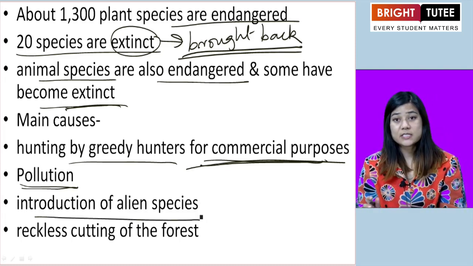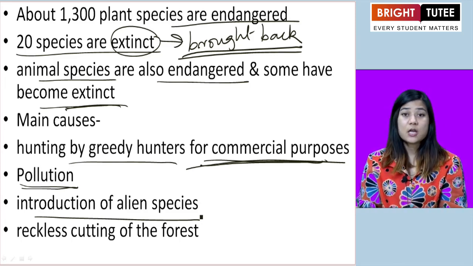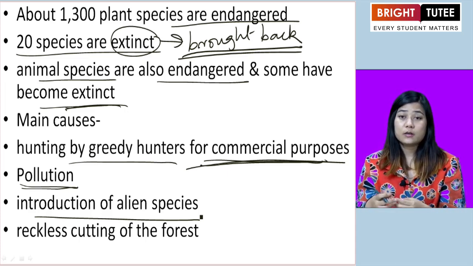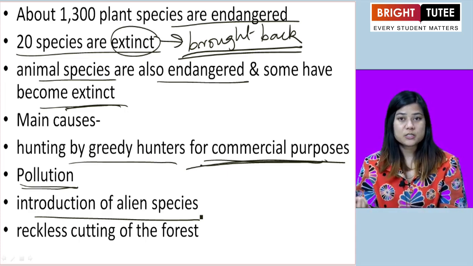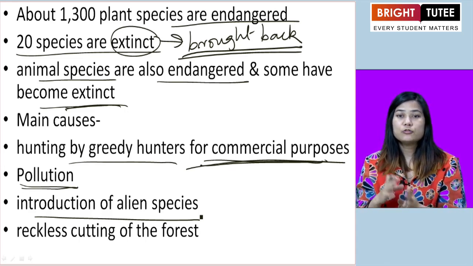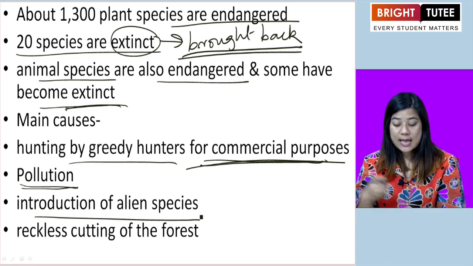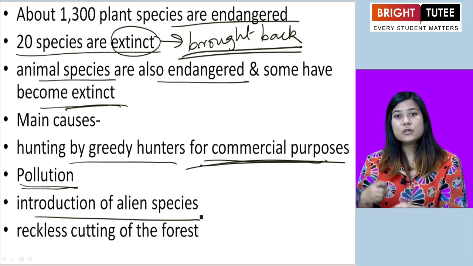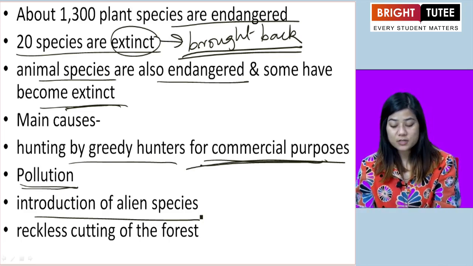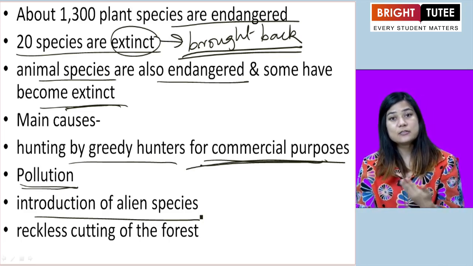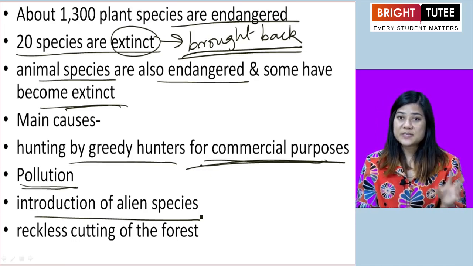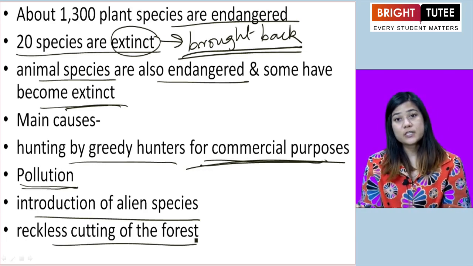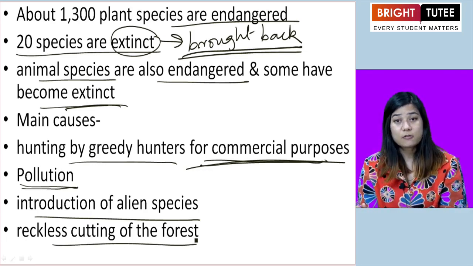Introduction of alien species is also another main cause. Species which are not present in a natural ecosystem, but we introduce them through chemical or biological processes, and that also leads to imbalance of the ecosystem. That also destroys the balance of the ecosystem, and that leads to the extinction of certain species of plants and animals.